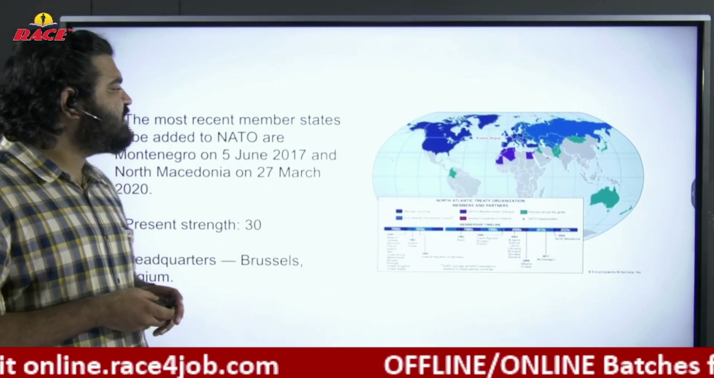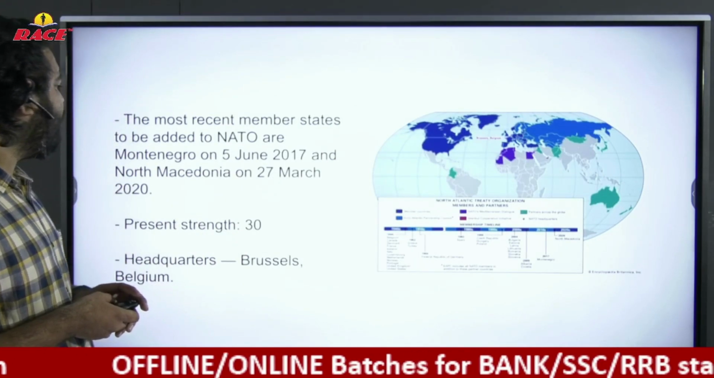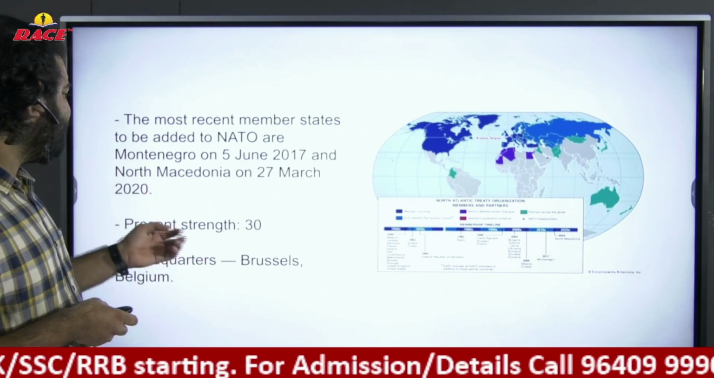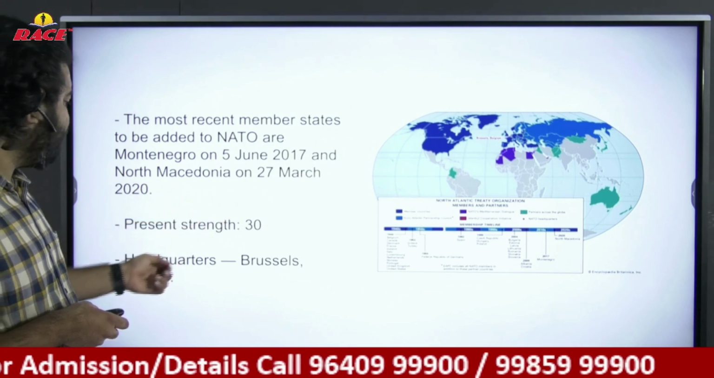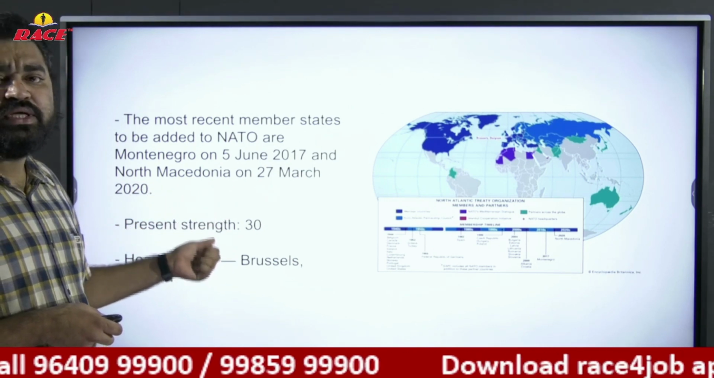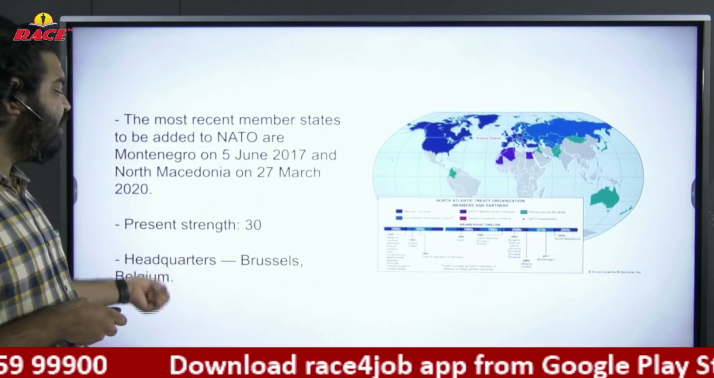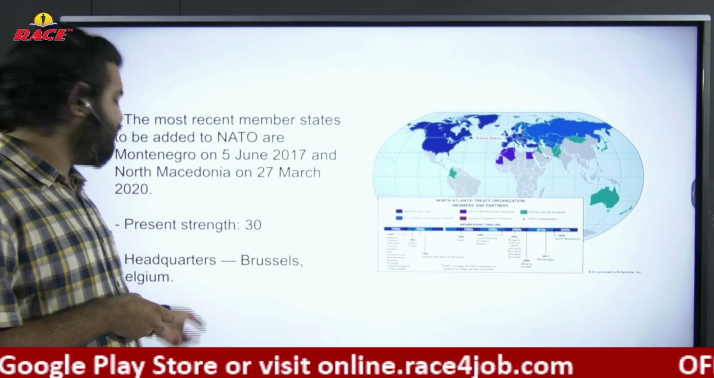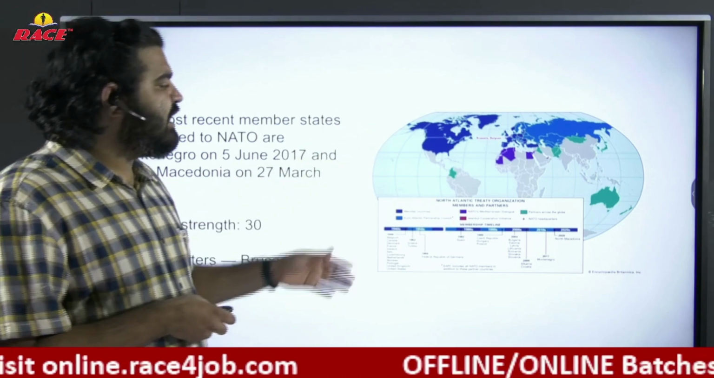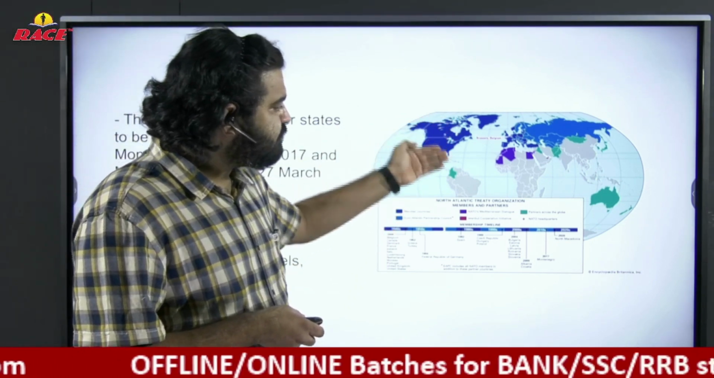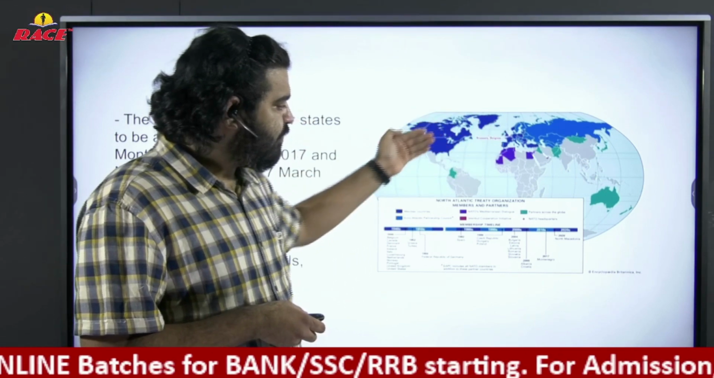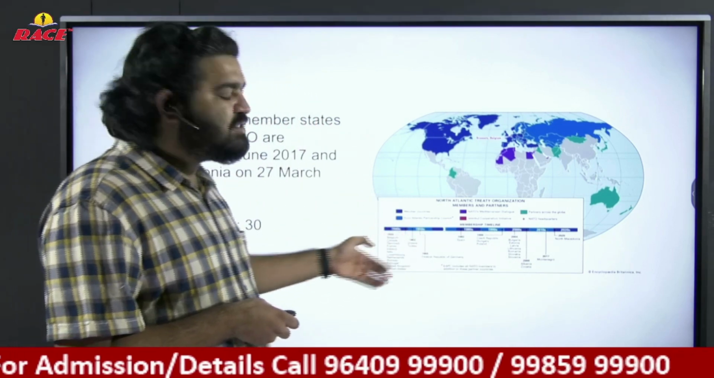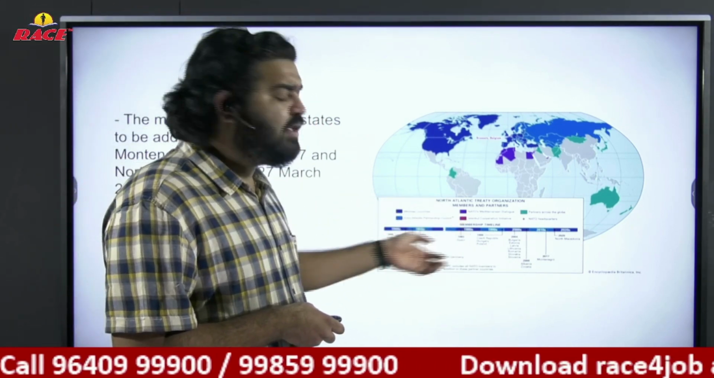The most recent member states to be added to NATO are Montenegro on 5th June 2017, and the most recent one is North Macedonia, which joined on 27th March 2020. The present strength of NATO is 30 member nations, and the headquarters is located at Brussels. Don't confuse it with Brazil. Brazil is different and Brussels is different. Brussels is the capital of Belgium. See the present members. They are the member countries of NATO. The last ones were North Macedonia and Montenegro. So NATO strength is increasing year by year.